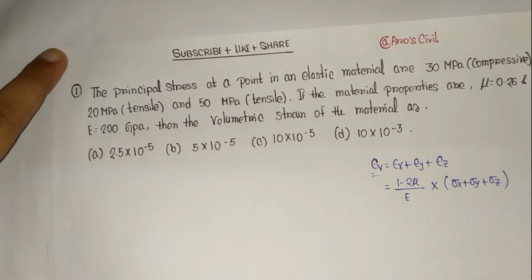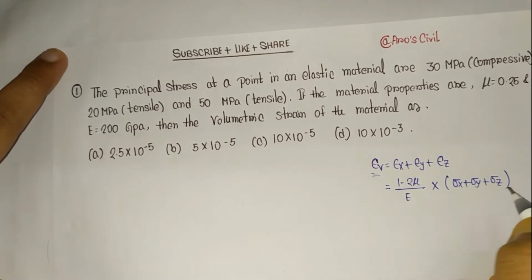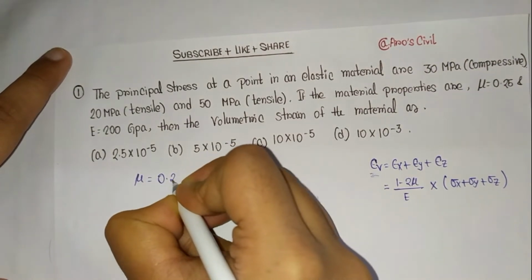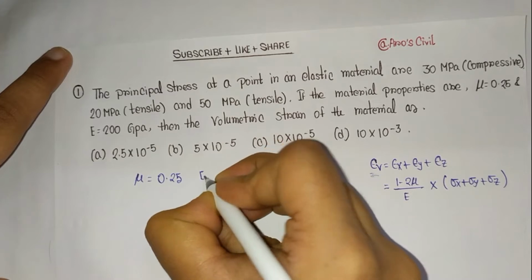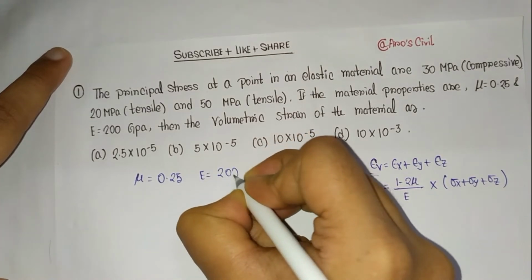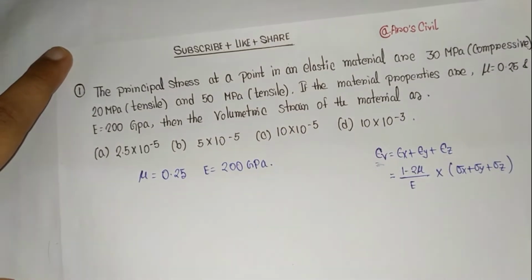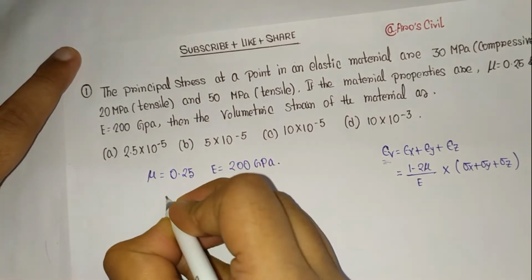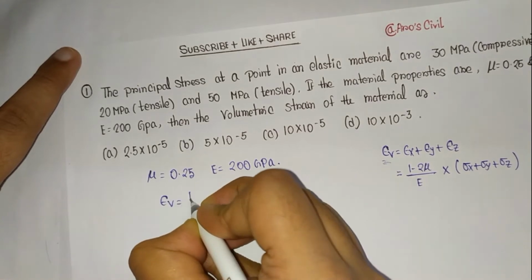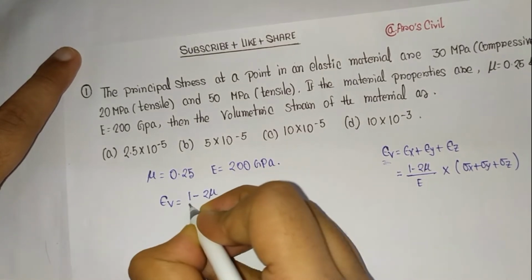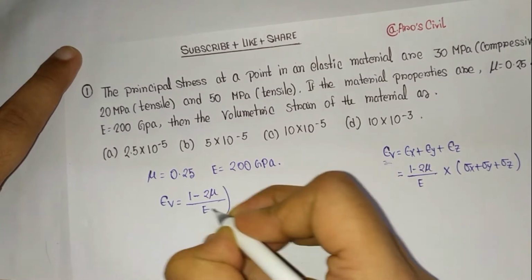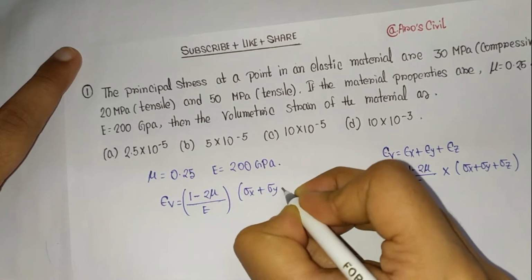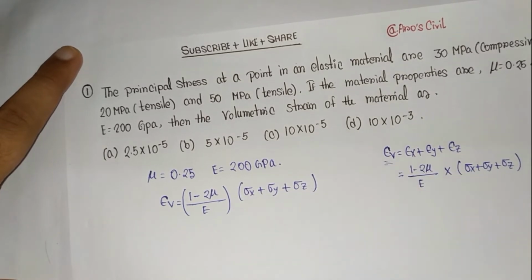Now they have asked us to calculate the volumetric strain, eta v. We know the formula for eta v, and we know mu is equal to 0.25 and E is equal to 200 gigapascal. So now we put in the formula: eta v is equal to (1 minus 2 mu) divided by E, into (sigma x plus sigma y plus sigma z).